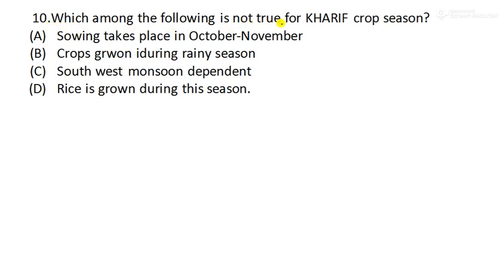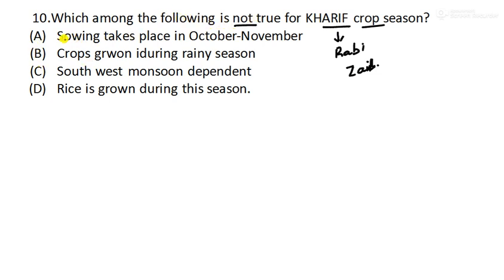Which among the following is not true for Kharif crop season? Mainly there are 3 types of seasons: Kharif, Rabi and Zaid. You should be aware of all these 3. Here they have asked which is not true for Kharif.